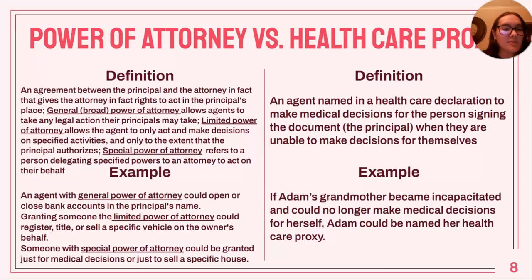So an agent with general power of attorney could open or close bank accounts in the principal's name. Granting someone the limited power of attorney could register title or sell a specific vehicle on the owner's behalf. And then someone with special power of attorney could be granted just for medical decisions or just to sell a specific house.